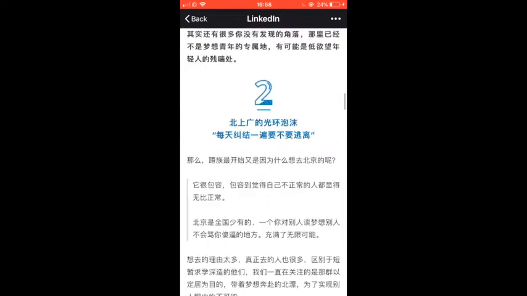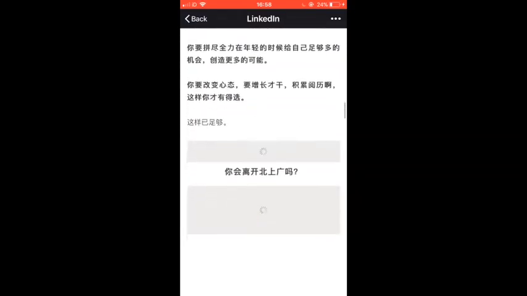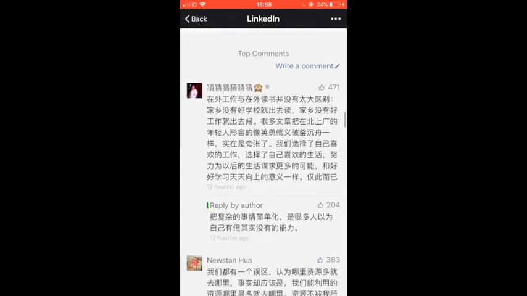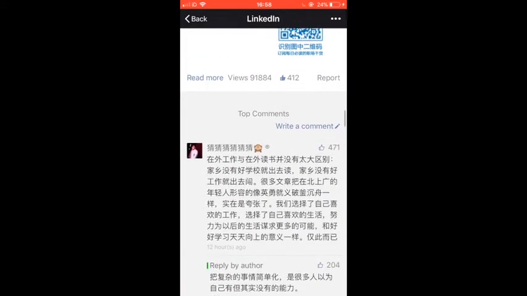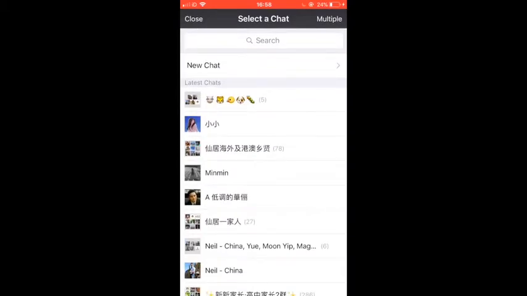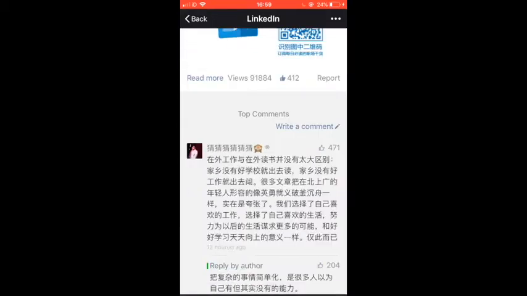Let's have a look. As you can see, what public accounts publish on WeChat are usually long articles like this one. At the bottom of the article, you can see a read more link, which is usually linked back to a company's website. Views is how many times your article has been read, and here's a likes icon, which people can like your article, then comments below. In the top right corner, the three dots icon is what you use to share this article. You can send it to a person or group via chat, or share it on Moments, which we will cover later in this video.